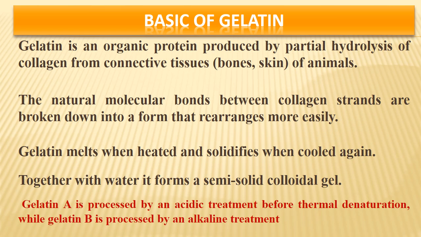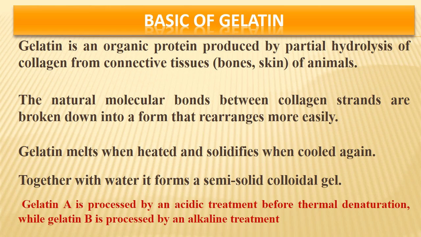So gelatin melts when heated and solidifies when cooled again. Once the gelatin is prepared, when it is heated in water, it becomes soluble or melts, and when it is cooled down, it becomes solid. Together with water, it forms a semi-solid colloidal gel. That gel formation is a very special property which is used in the food industry. Now, based on the principle of preparation, gelatins are majorly two kinds.